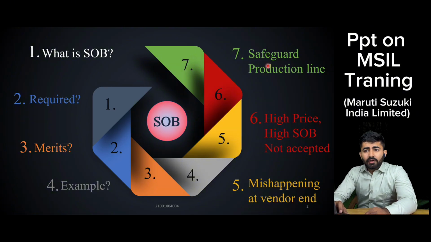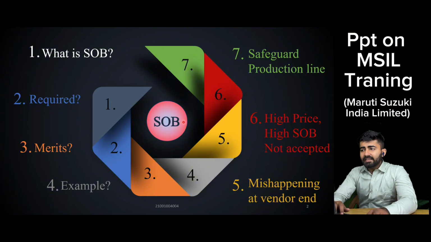It is mainly required to reduce the monopoly system, and its main merit is that if there is any mishappening or financial crisis at the vendor A end, vendor B can supply the parts to Maruti so that the production line doesn't stop and Maruti production goes on at a quick pace. For example, there are two vendors, vendor A and vendor B. The share between them is divided out of 100%: 60% is with vendor A and 40% with vendor B. This share can be changed to 80-20 or 70-30 depending on the situation.